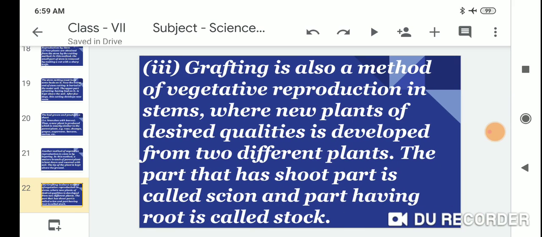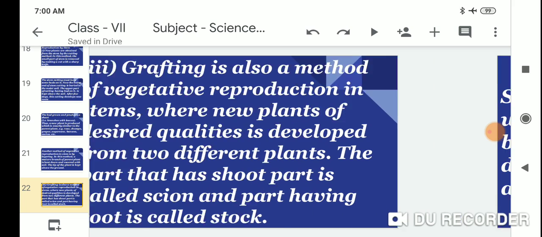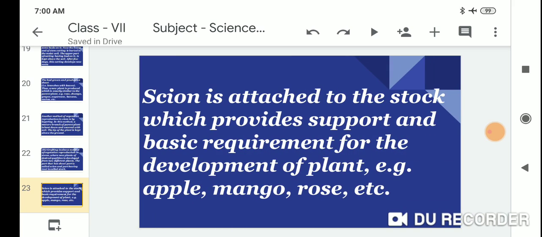Grafting is also a method of vegetative reproduction in stem, where new plants of the desired qualities are developed from two different plants. The part that has the shoot is called the scion, and the part having the root is called the stock. The scion is attached to the stock, which provides the support and basic requirements for the development of the plant. So apple, mango, rose, etc.